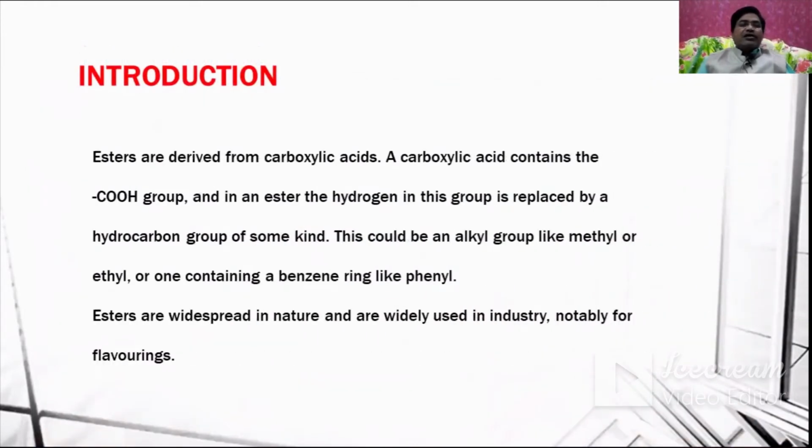Now let us see the background of these practicals. Esters are derived from carboxylic acids. A carboxylic acid contains the COOH group that you know, and in an ester, the hydrogen in this group is replaced. This hydrogen can be replaced by a hydrocarbon group of some kind, such as an alkyl group like methyl or ethyl, or one containing a benzene ring like phenyl. Esters are widespread in nature and are widely used in industry, notably for flavorings. Mainly, esters are used for flavorings.